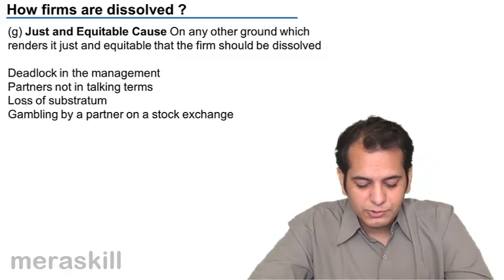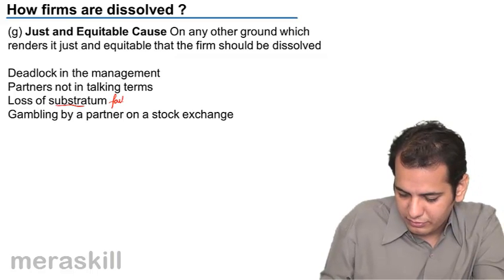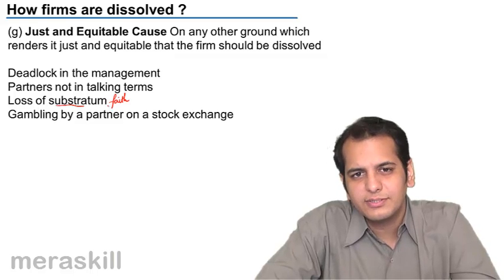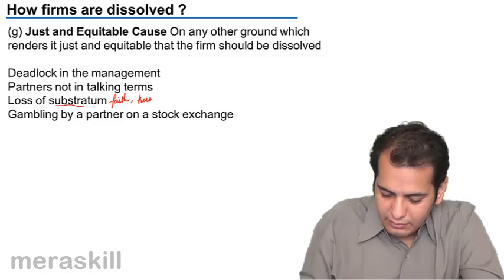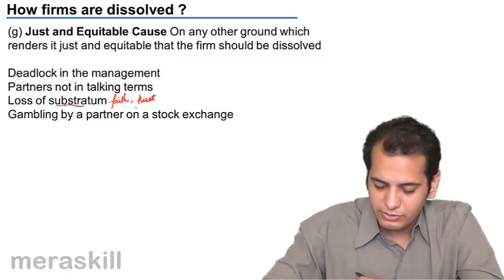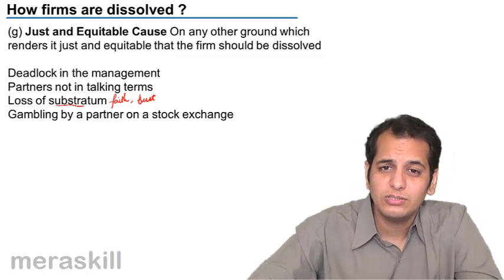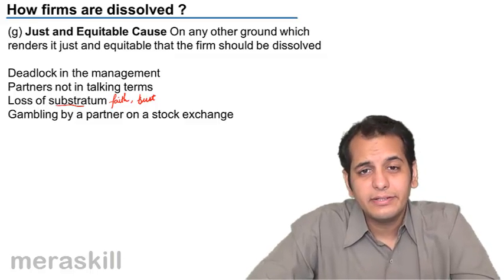Loss of substratum. Substratum means faith. So if the partners have lost faith in each other, they do not trust each other, then it's better to dissolve the firm, because partnership is something which requires a lot of trust between the partners. They need to be faithful to each other while running the business.